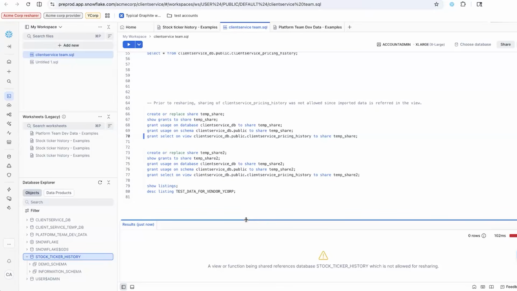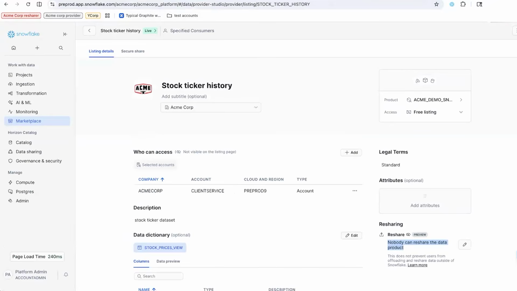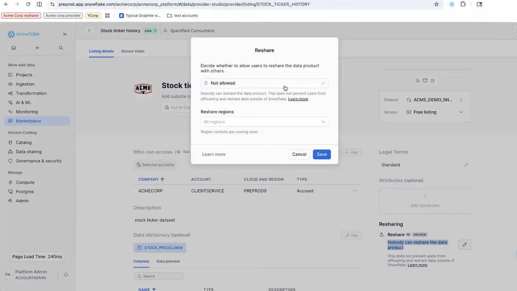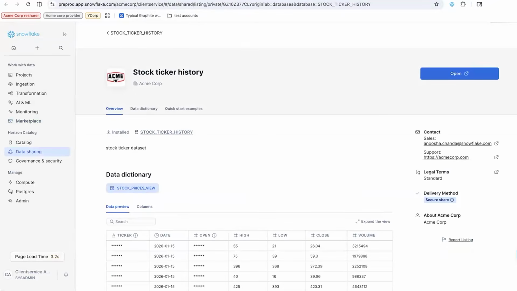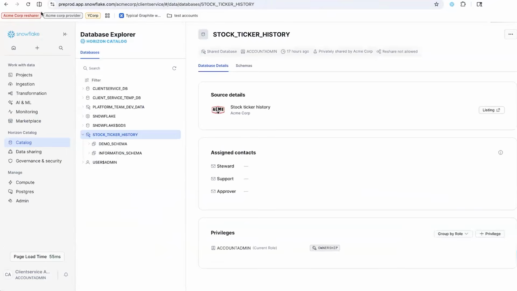But with the resharing feature that offers zero ETL transformation, the resharer will be able to easily create the reshare. All they have to do is ask the provider to enable resharing. The provider will go to this view and click on allowed and hit save. The resharer can actually validate whether they are able to reshare it or not by looking at this view. Previously, it was not allowed for resharing. After the refresh, it should show that it is allowed for resharing.